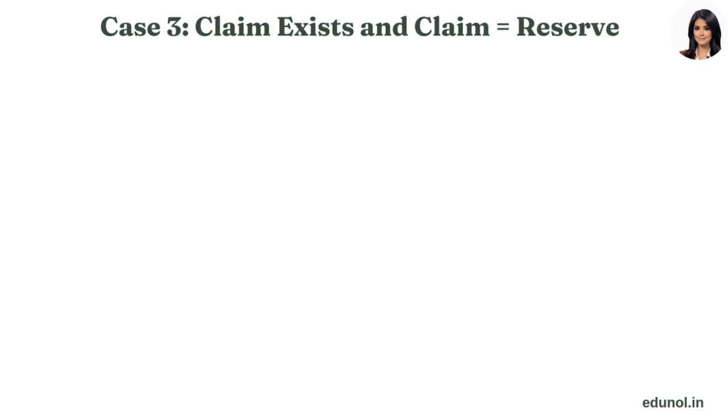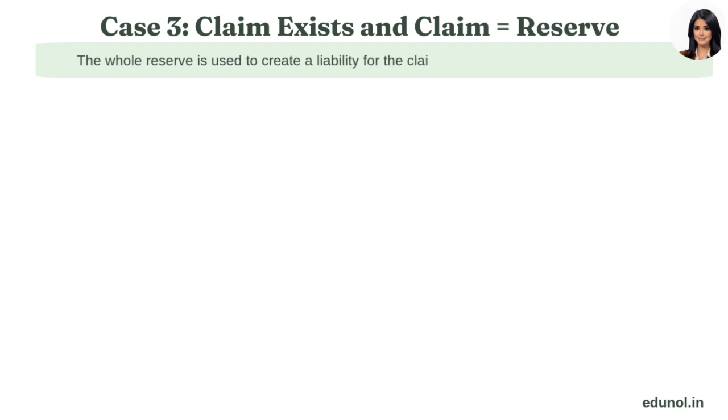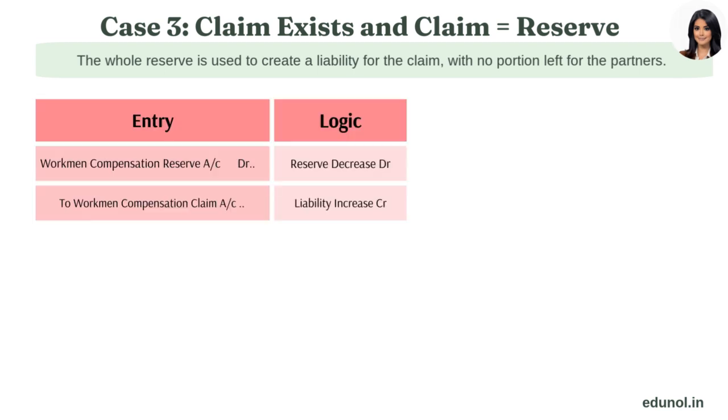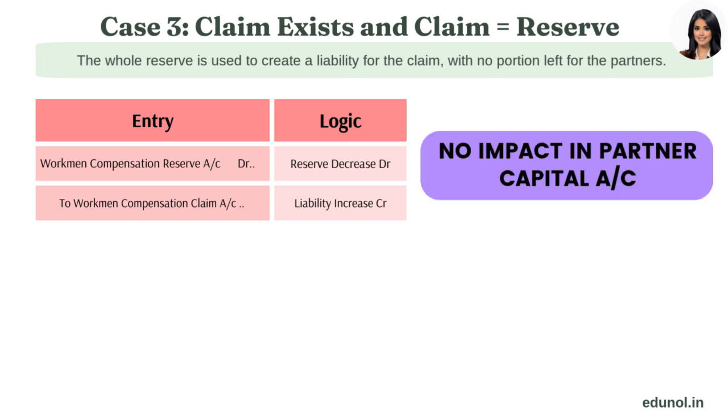Case 3. Where workmen compensation claim exists, and workmen compensation claim is equal to workmen compensation reserve. In this case, the whole reserve is used to create a liability for the claim, with no portion left for distribution among the partners. The journal entry will be: Workmen compensation reserve account gets debited, and workmen compensation claim account gets credited. There is no impact in the partner's capital account, as nothing is left for distribution among the partners.